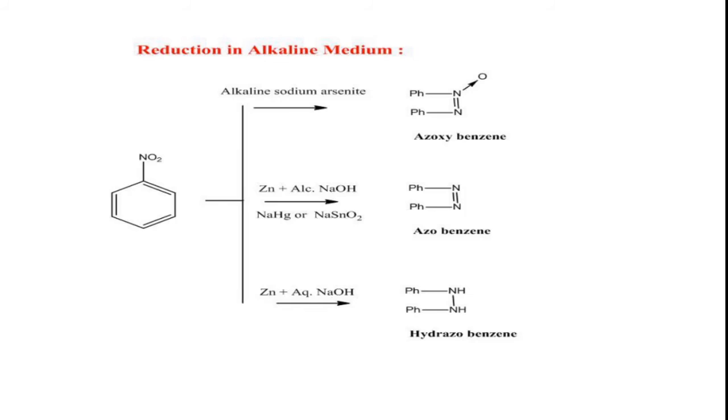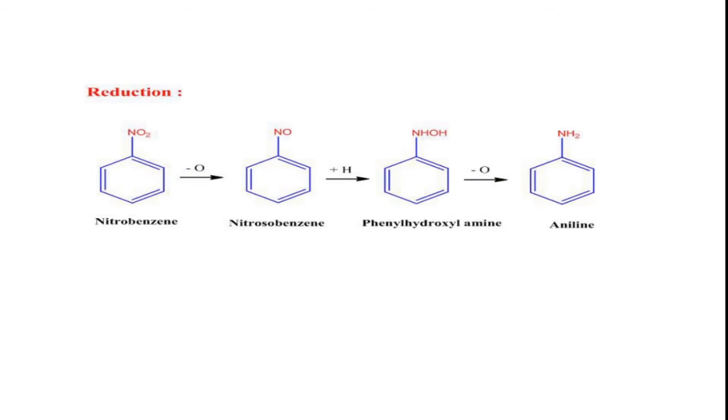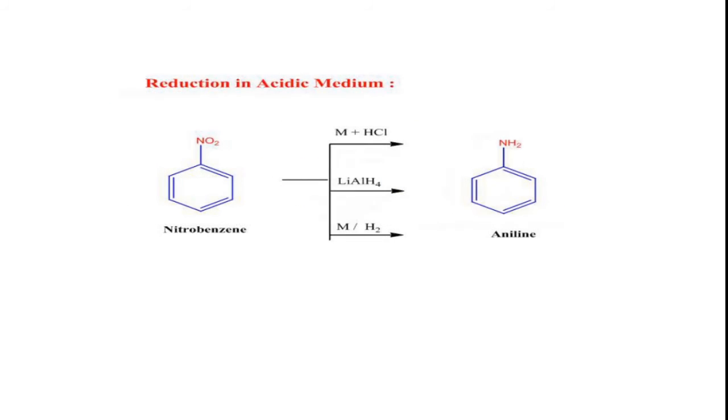In the presence of these reagents, we will get azobenzene as a product, and we will get hydrazobenzene by using zinc dust in the presence of aqueous sodium hydroxide, right? So you can see we will get a variety of products when we reduce nitrobenzene in different reaction conditions, right?